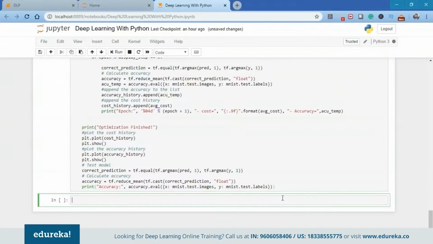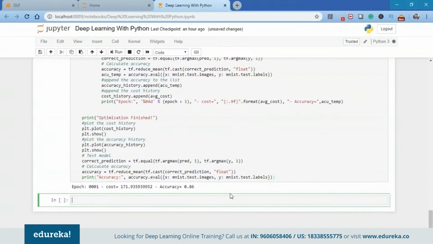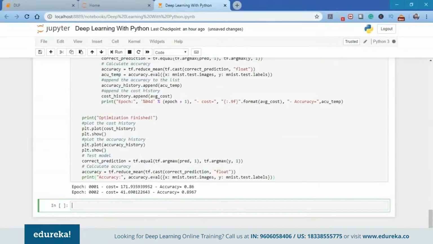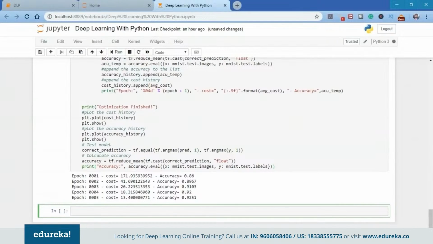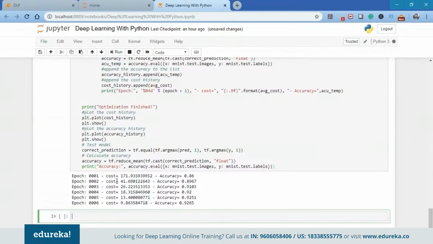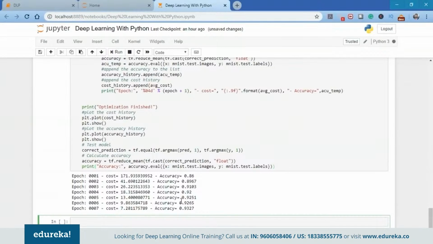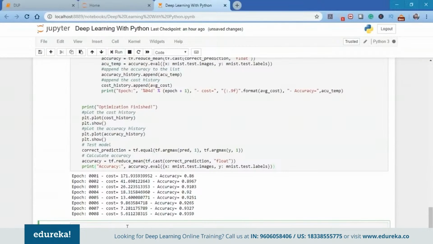So let me run this code. As you can see, in the first epoch, we have cost 171, accuracy 0.8. In the second epoch, the cost has reduced to 41 from 171. So you can see we have already reached an accuracy of 0.92. On the fifth epoch, it's 0.925. As you can see here, as the cost is decreasing, the accuracy is increasing, because that's the main goal of any deep neural network: to decrease the cost and increase the accuracy. Till epoch 8, you can see it's 0.93 and the cost has reduced to 5 now.